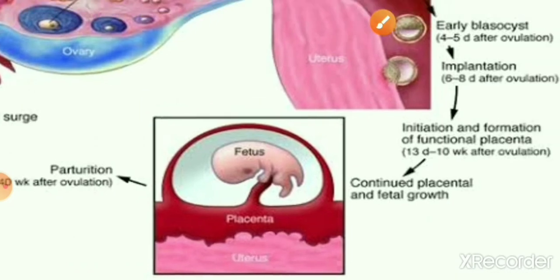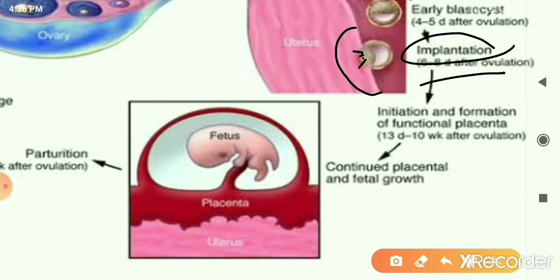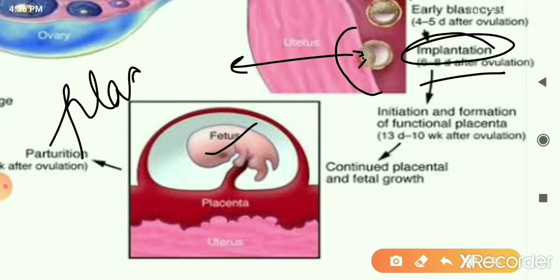So here I am repeating again, the embryo after reaching the uterus will produce finger-like projections called villi, with the help of which it gets attached to the uterine wall. At the point of attachment, a disc-shaped tissue develops. This attachment is called implantation. The embryo now has to develop into a fetus, right? So at the point of attachment, a spongy disc-shaped tissue develops, which is called the placenta. You can see here, the tissue is called the placenta.